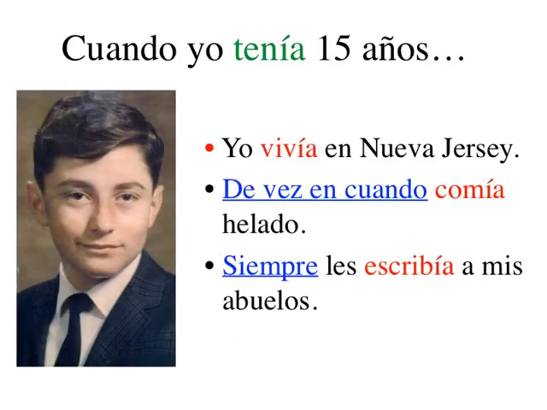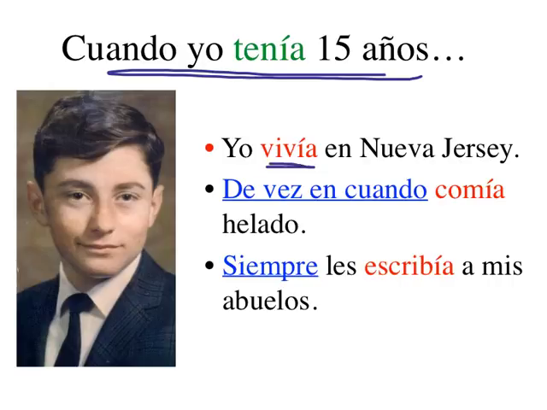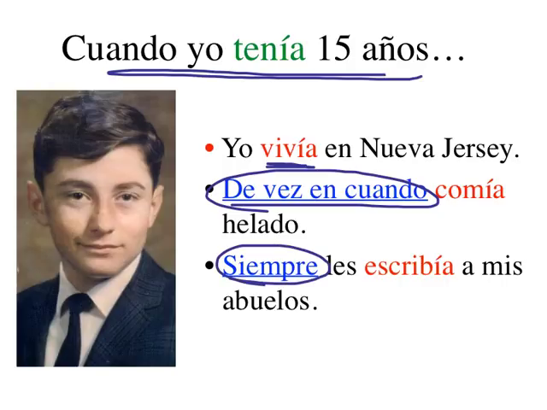Now, as you go through these sentences, keep in mind that we're not going to refer to any specific time. Cuando yo tenía 15 años, yo vivía en Nueva Jersey. De vez en cuando comía helado. Siempre les escribía a mis abuelos. No reference to a specific point in the past.